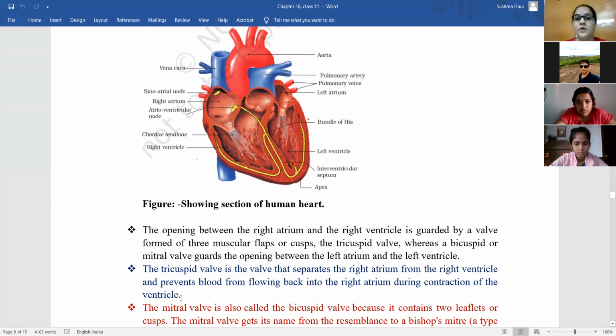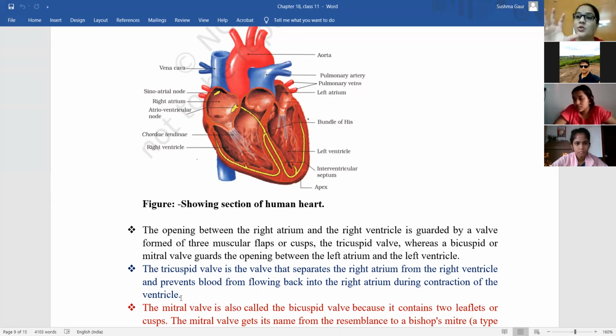So this heart of ours is pumping like this only, contracting and expanding. So when the heart contracts, if this valve were not there, what would have happened? Blood from the left atrium, because different types of blood enter the right and left atrium. You know this, right? One gets oxygenated and one gets deoxygenated blood.